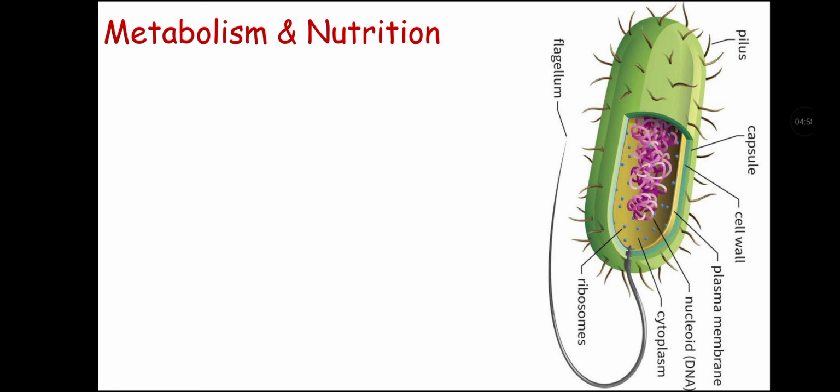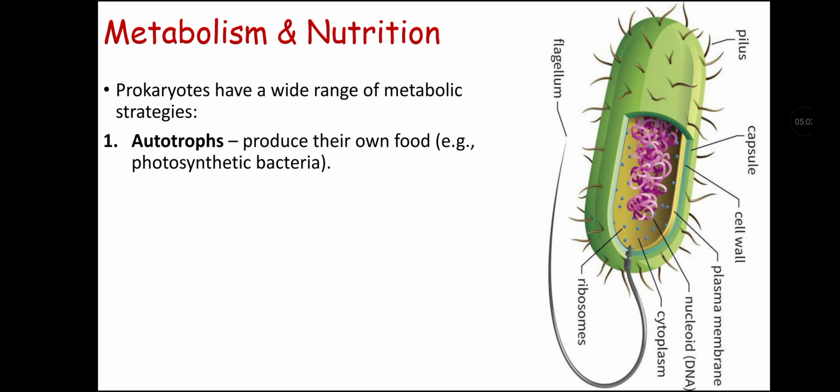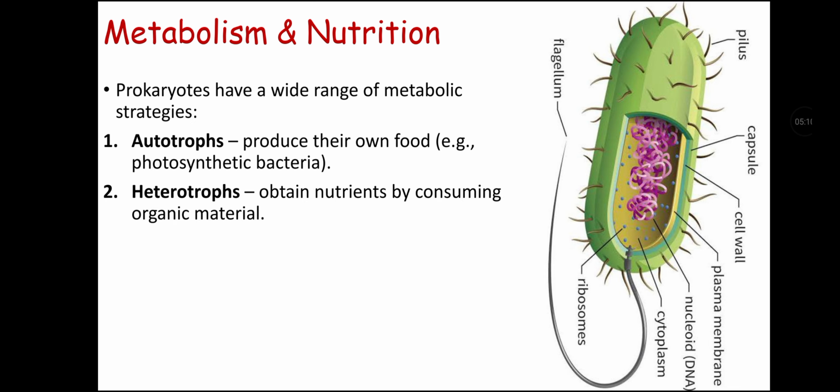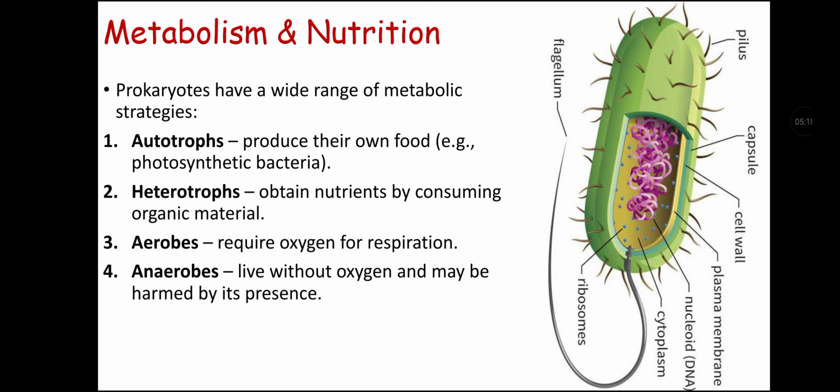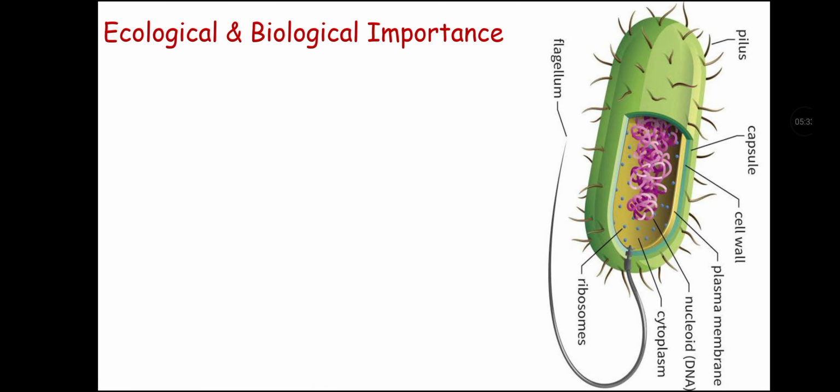Now let's talk about metabolism and nutrition of prokaryotes. Prokaryotes have a wide range of metabolic strategies. First, they may be autotrophs that produce their own food, like photosynthetic bacteria. They may be heterotrophs that obtain nutrients by consuming organic material, and they may be aerobes that require oxygen for respiration, or anaerobes that live without oxygen and may be harmed by its presence. Some prokaryotes are chemotrophs that obtain energy by oxidizing inorganic substances such as ammonia or sulfur compounds.